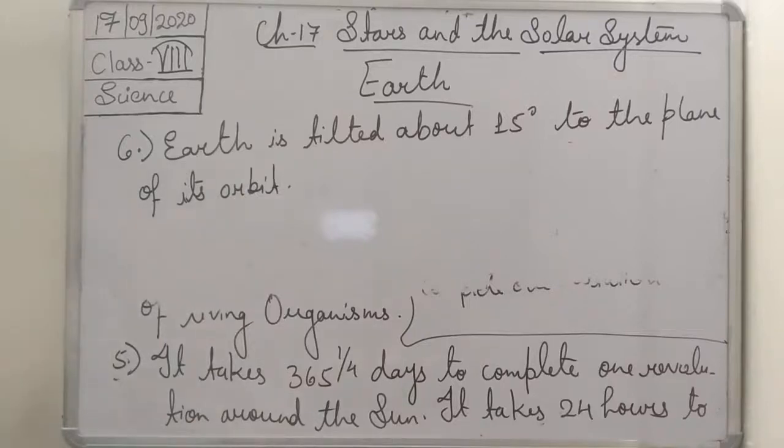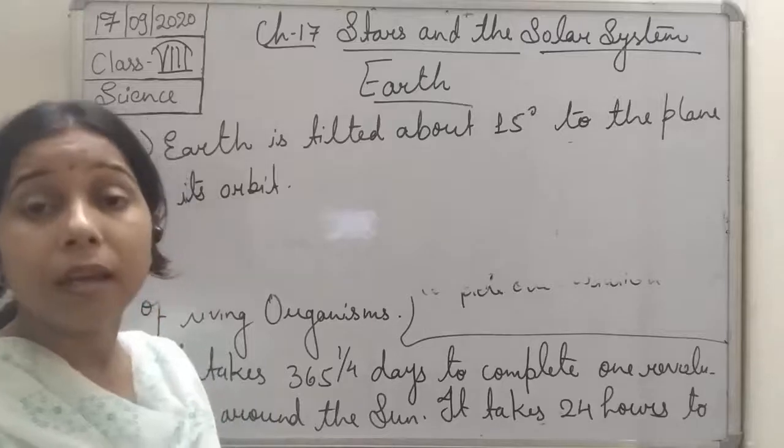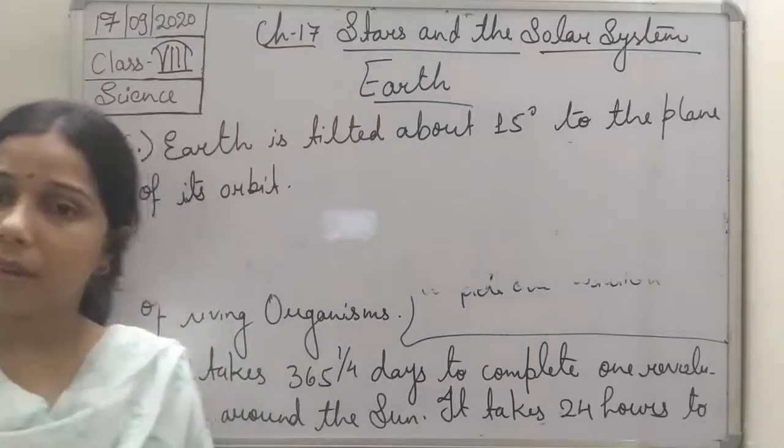And this tilting of the earth of about 15 degrees to the plane of the orbit is responsible for the seasons in the year.